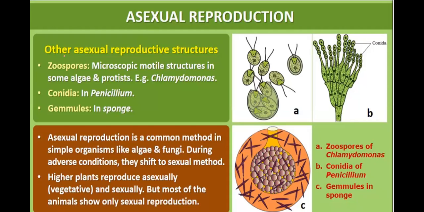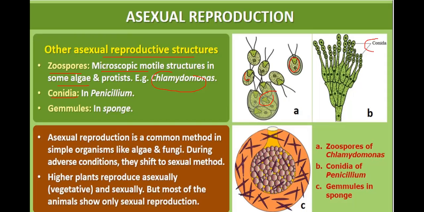Apart from these, there are some other asexual reproductive structures like zoospores. Zoospores are microscopic motile structures present in some algae and protists like Chlamydomonas. This Chlamydomonas is producing zoospores. These are the asexual structures, zoospores. There are also conidia.